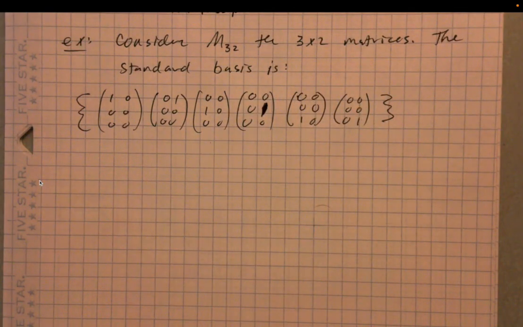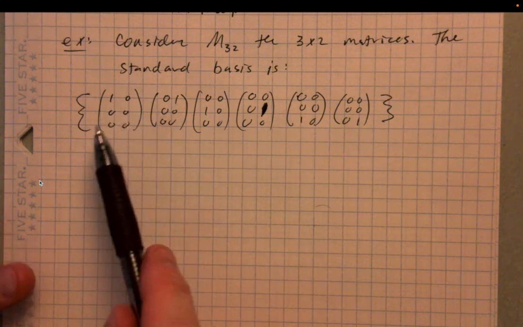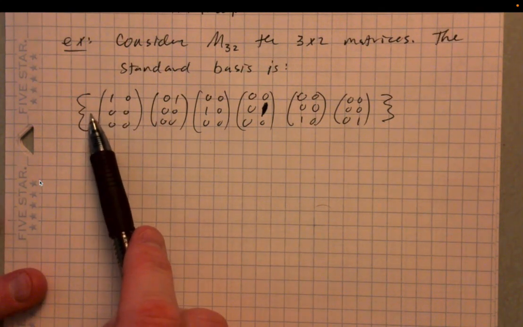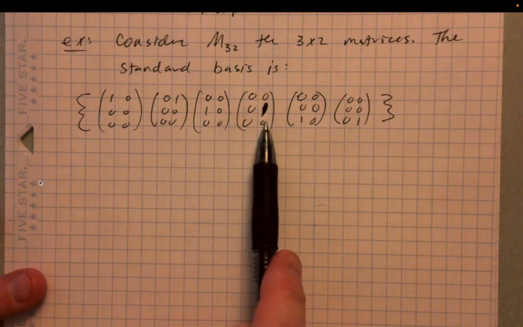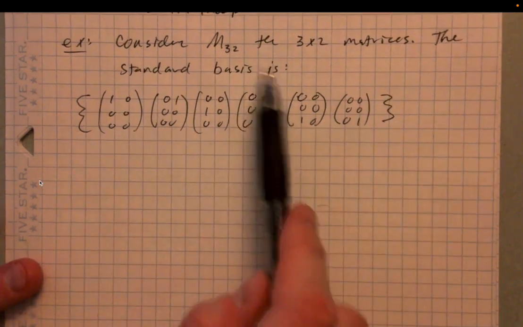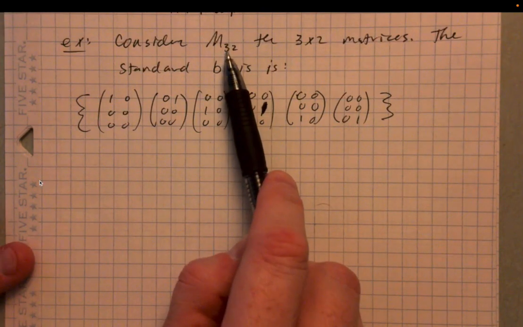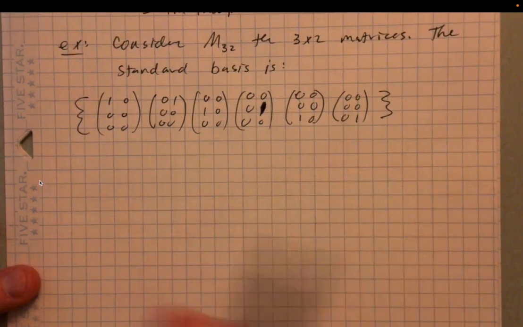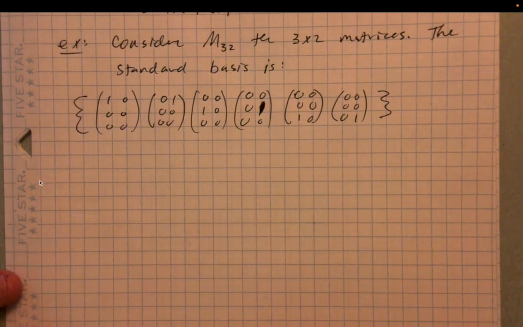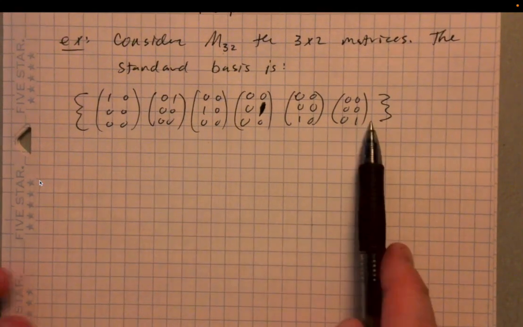Okay, and I don't have to write it out, but you can easily imagine that if I take A times this plus B times this plus C times that, D times that, E times that, F times that, then no matrix in M32 can escape being written as a linear combination of that structure. And further, these are all linearly independent.